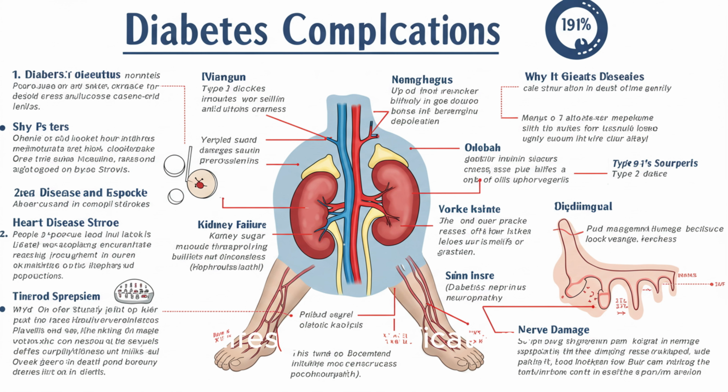3. Lifestyle modifications. Healthy diet. High in fiber, lean proteins, and whole grains. No smoking. Smoking significantly raises the risk of heart disease and poor circulation. Limit alcohol. Excessive alcohol can interfere with blood sugar control. 4. Vaccinations. Because of weakened immune responses, people with diabetes should stay up to date on vaccines, including flu, pneumonia, hepatitis B, and COVID-19.